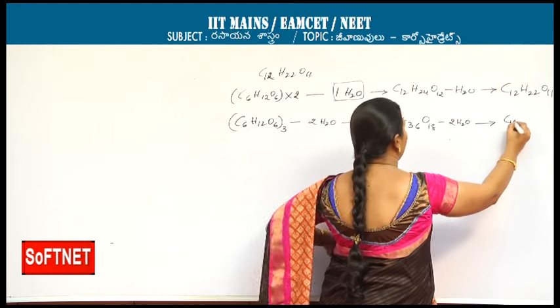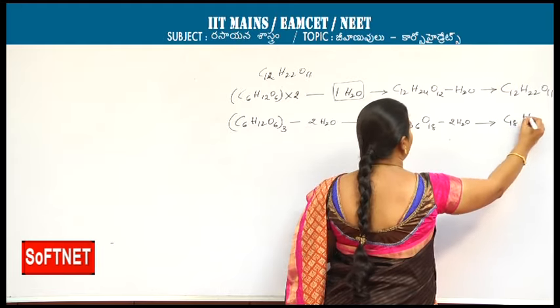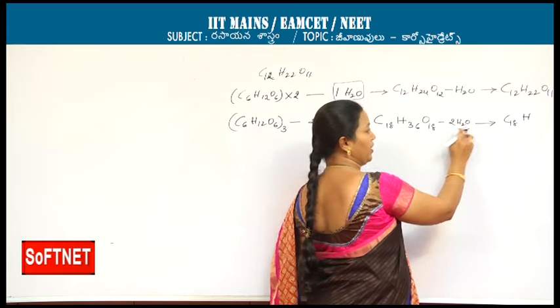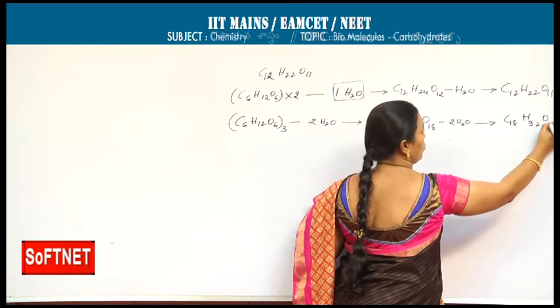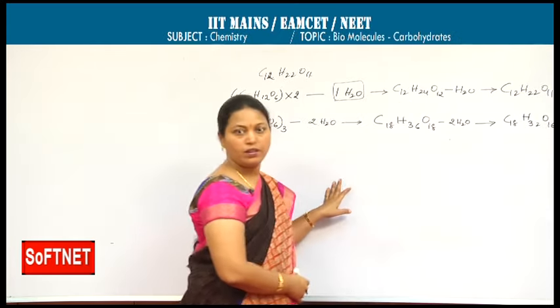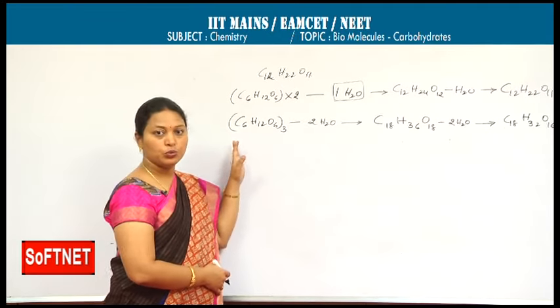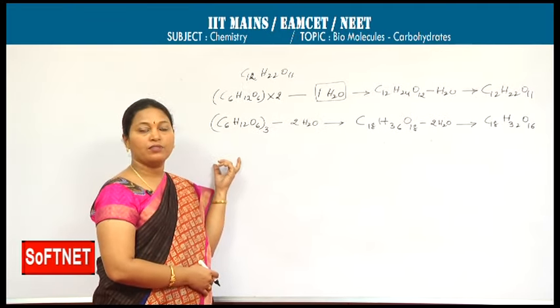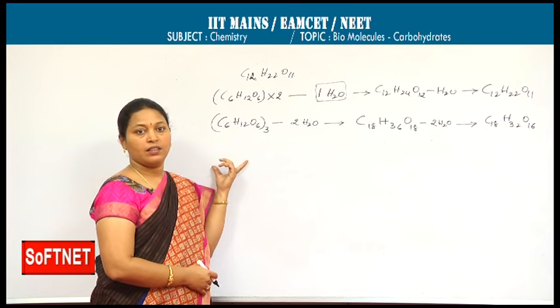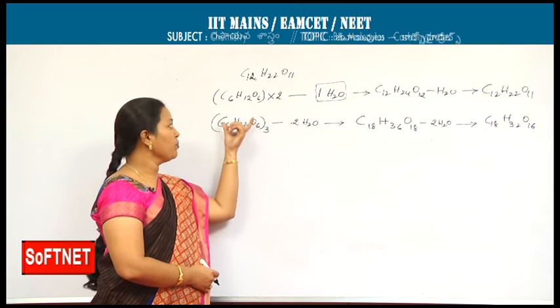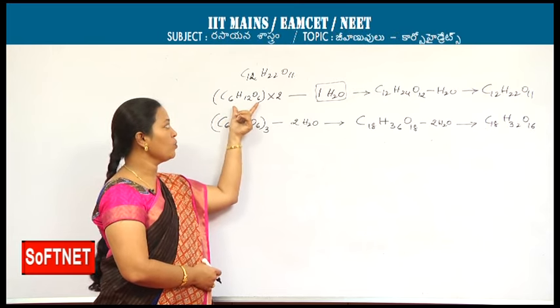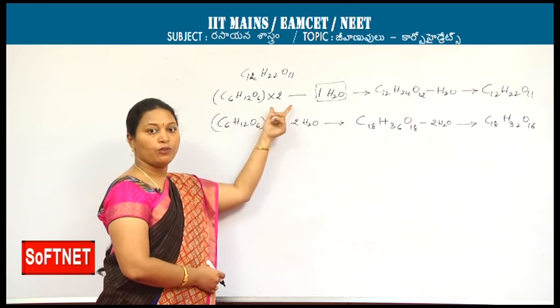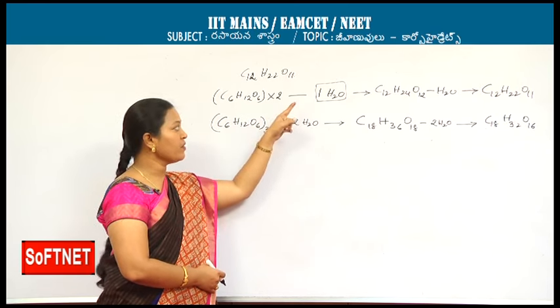Here C18H36 minus 4 hydrogens, it comes to C18H32O16. Whenever they ask you to write the molecular formula for a higher saccharide, you just multiply C6H12O6 with that number, followed by minus (n minus 1) H2O.